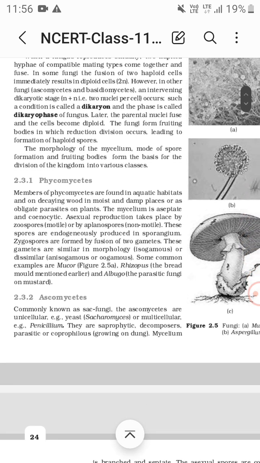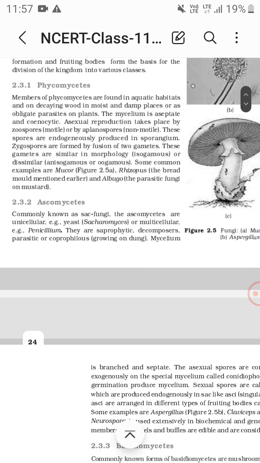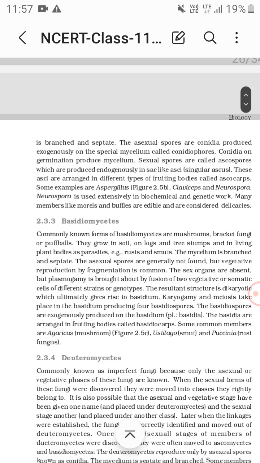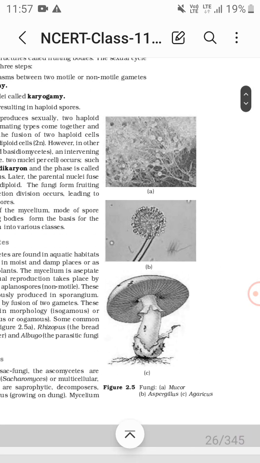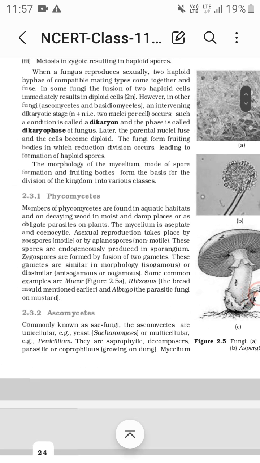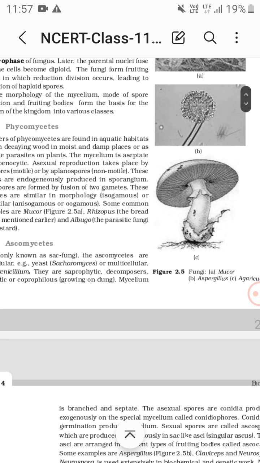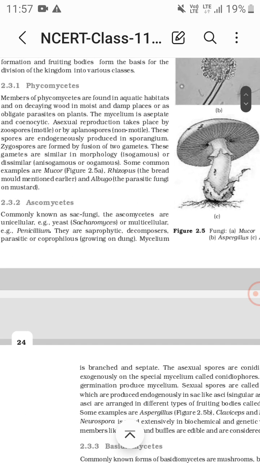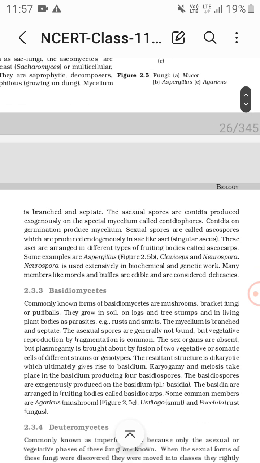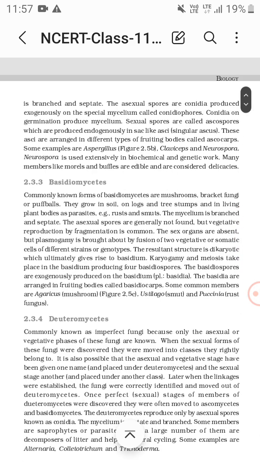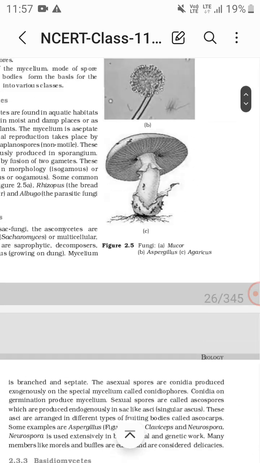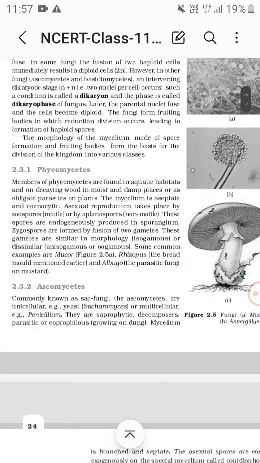Fungi are divided into various classes. The first class is Phycomycetes, the second is Ascomycetes, the third is Basidiomycetes and the fourth is Deuteromycetes. Look at the figure of the fungi. The first one shows Mucor, which belongs to Phycomycetes. The second one is Aspergillus, which belongs to the class Ascomycetes. Then Agaricus, a mushroom, belongs to the class Basidiomycetes. You can see this in the diagram.